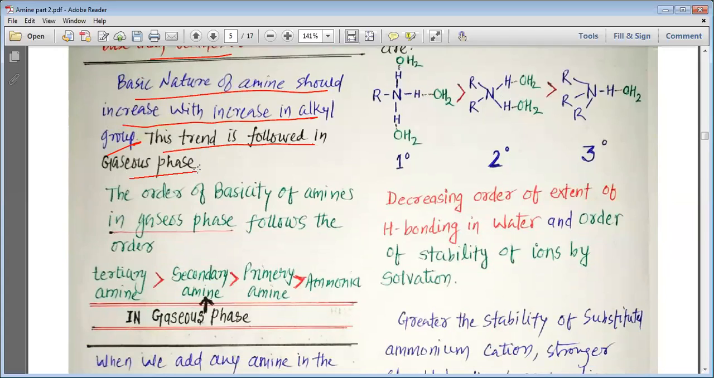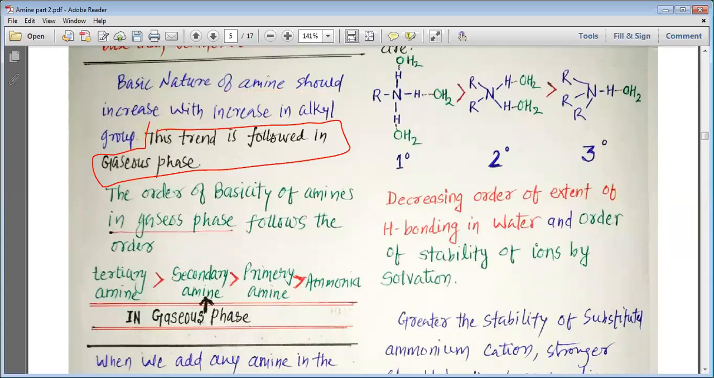This trend is followed in the gaseous phase. Now, my dear students, when we are studying this point, it is going to be a very important point for us. This trend, whatever we can see, is followed in the gaseous state. This trend generally is followed in the gaseous phase only. In the solution phase or in other phases, this trend is not followed.